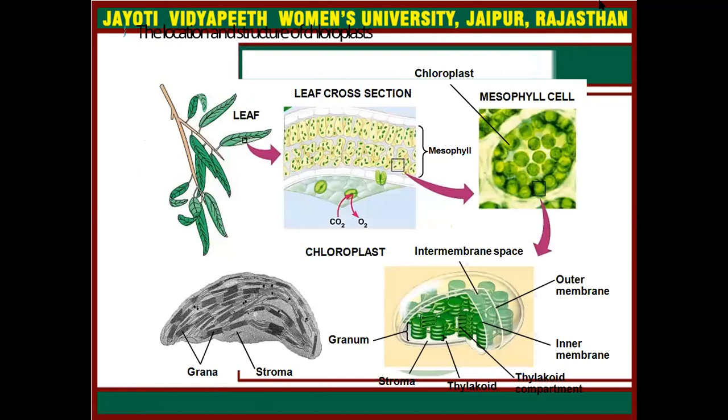Here you can simply see the chloroplast structure. This is a granum and this is a single thylakoid, and thylakoids make up the granum. The fluid which fills the chloroplast is known as stroma. The chloroplast has a double membrane layer, an outer membrane and an inner membrane.